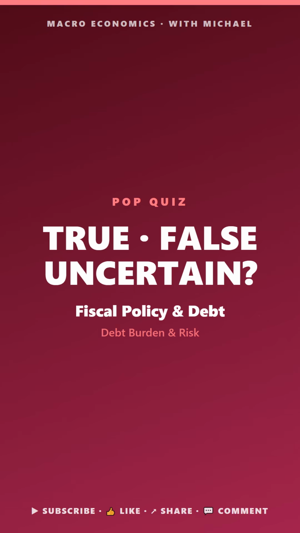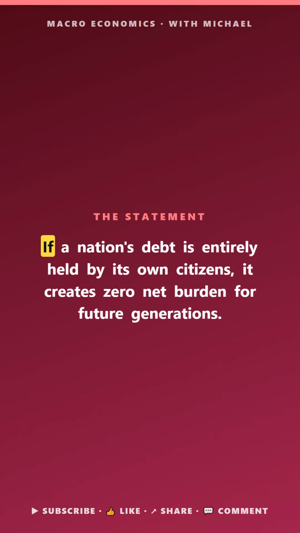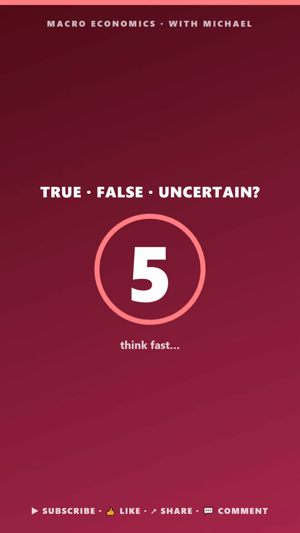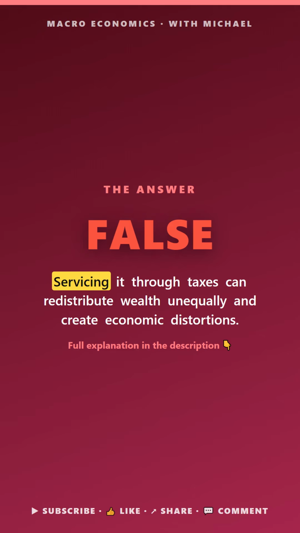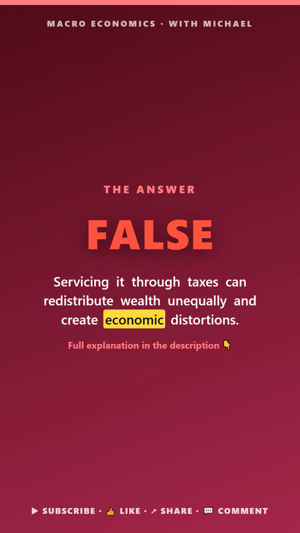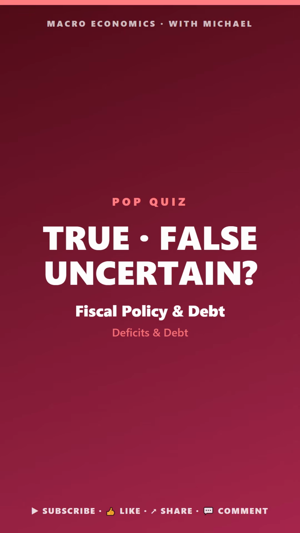Macro Pop Quiz. Fiscal policy and debt. True, false, or uncertain. If a nation's debt is entirely held by its own citizens, it creates zero net burden for future generations. The answer is false. Servicing it through taxes can redistribute wealth unequally and create burdens.